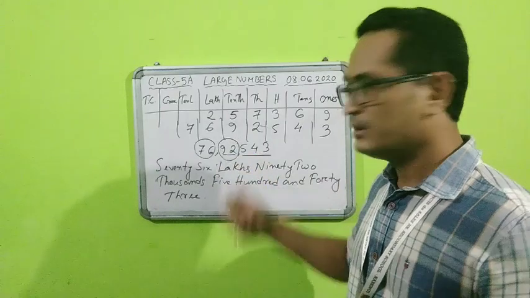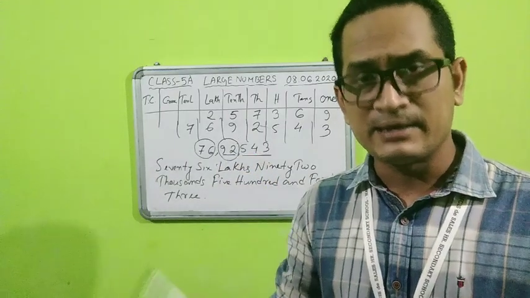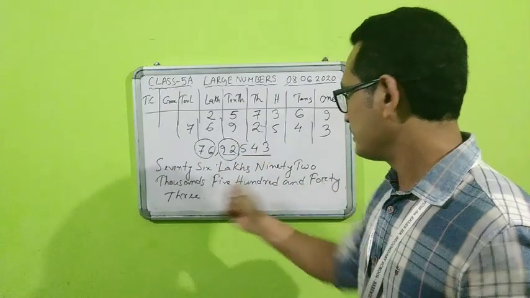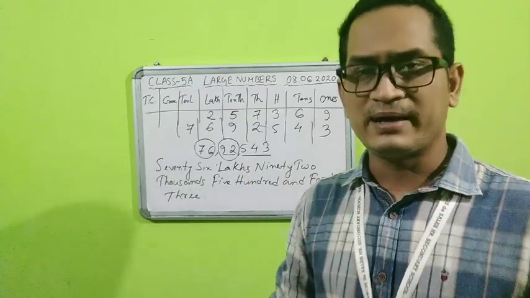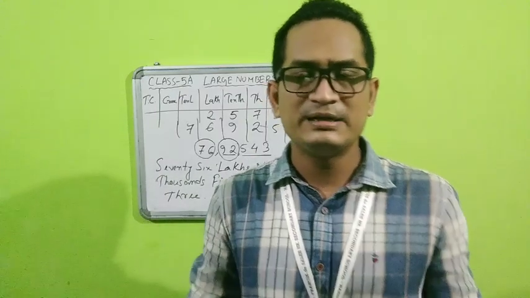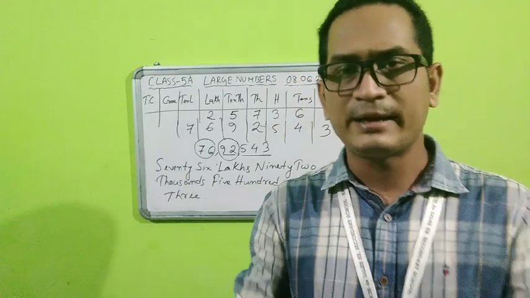This is what number? 92. But where is it sitting? In the thousands category. So you have to write 92 thousands. And finally the last 3 digits, that is 543. So it becomes so easy to read, and also to write in words.